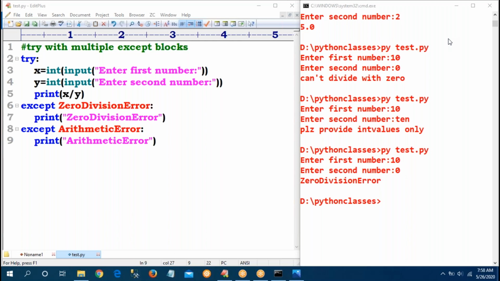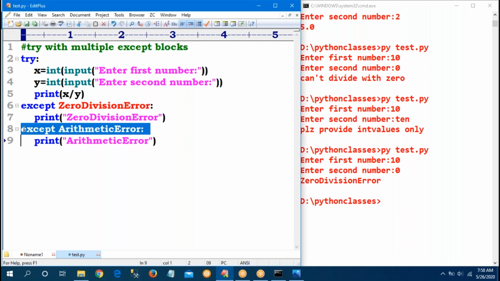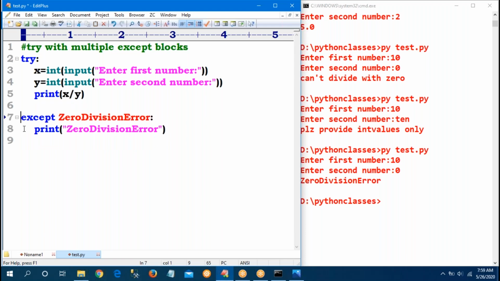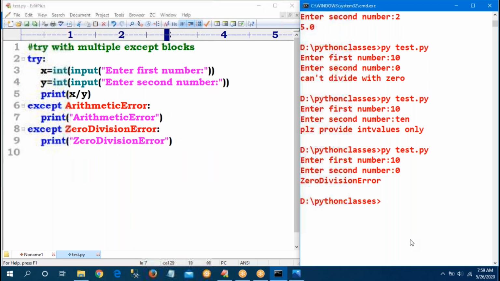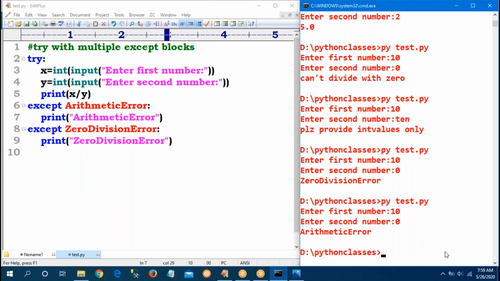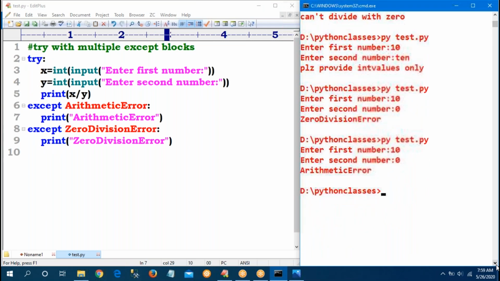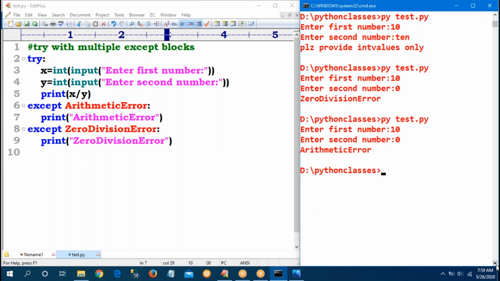Okay, observe carefully. Here it is not considering the parent and child. The order is very, very important. The first exception raised, coming to the year, zero division matching. It will be printed. Suppose I write this statement first. So which one came first? Arithmetic error came. It will be executed directly. Observe carefully: 10, 0. Arithmetic error came. So here, it is not child and parent.